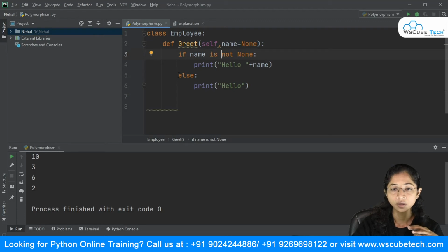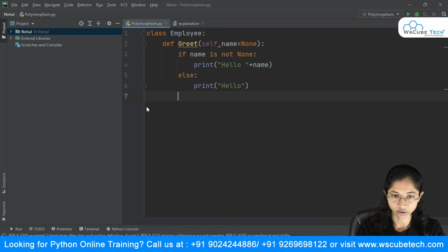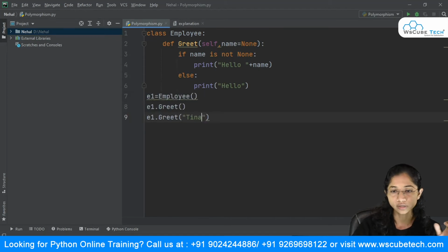Now what I'm going to do is create the object of my class. So I will say e1 equals Employee, and in order to call this function, I have to make use of the object name. So I will say greet, and this time I will not pass any argument over here. And in the second one, I will pass the value as Tina. So this code will just work fine.